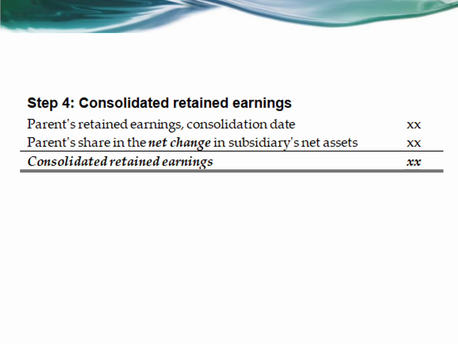And then in determining the consolidated retained earnings, you will account for the parent's retained earnings at consolidated date and the parent's share in the net change in the subsidiary's net assets. Both the parent and the NCI share in the post-combination change in the subsidiary's net assets. The parent's share is included in the retained earnings while the NCI share is included in the NCI.